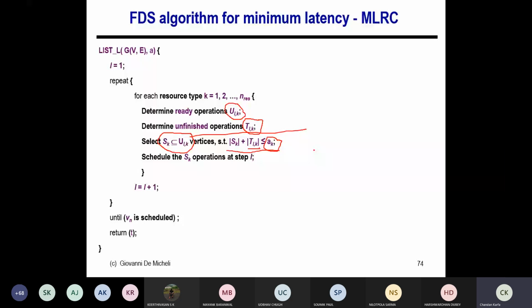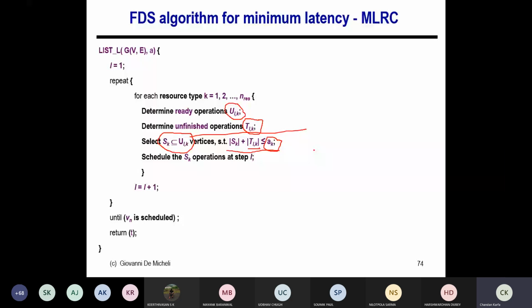Which one I should select should increase the concurrency, because here my objective is that if we increase the concurrency, or more operations run in parallel, there is a high chance that you need less time because you are running more operations in parallel. So I am going to select this SK, a subset of the ready list, such that the total summation of these operations will be less than AK, with the maximum force.